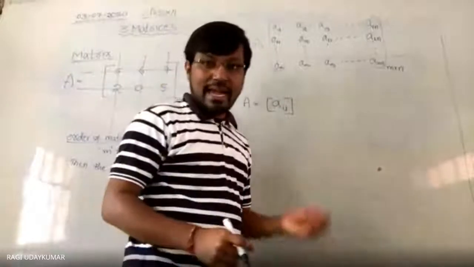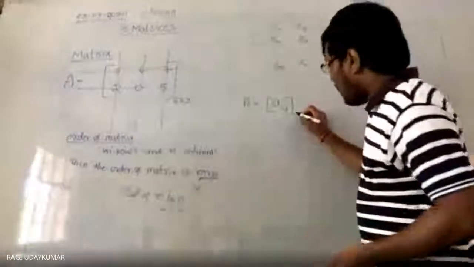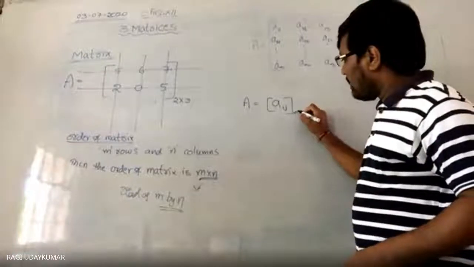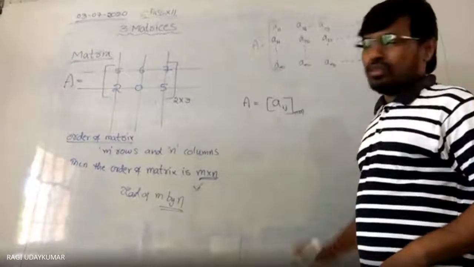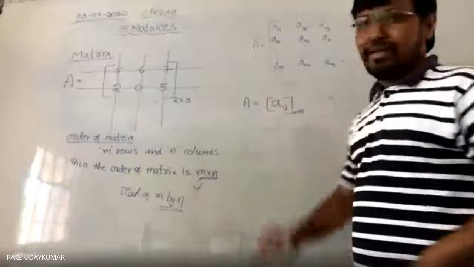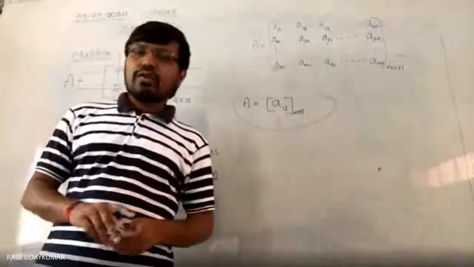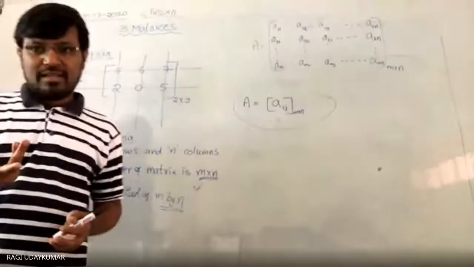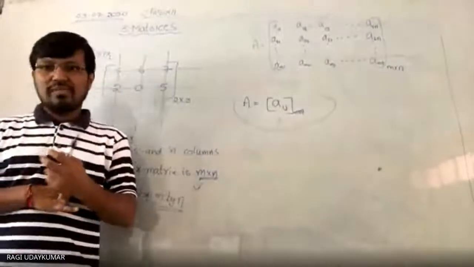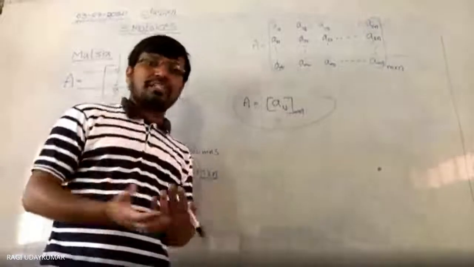And the order of the matrix we write as m by n. So this is a short form of writing any matrix. Based on this matrix representation, we are going to have the types of matrices, and after that some operations on the matrices.